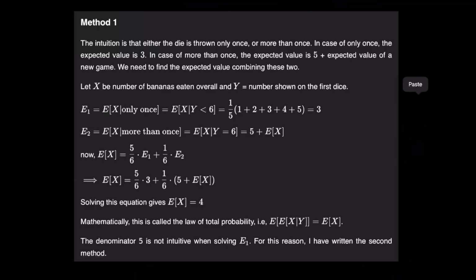I would highly recommend you guys pause and read through the official proper mathematical solution. It's the same approach, but over here it's given in a much more formal manner.